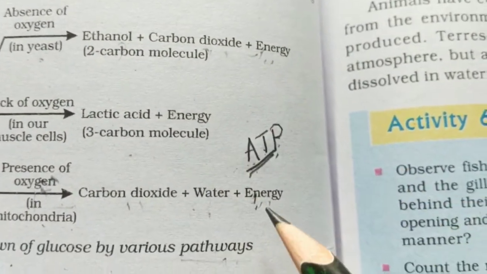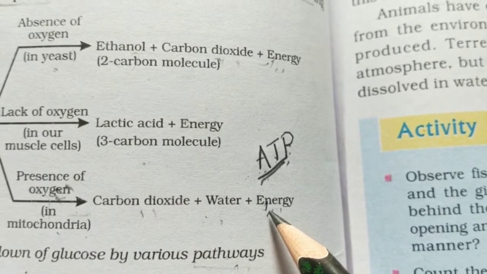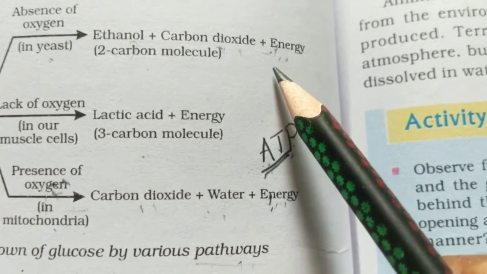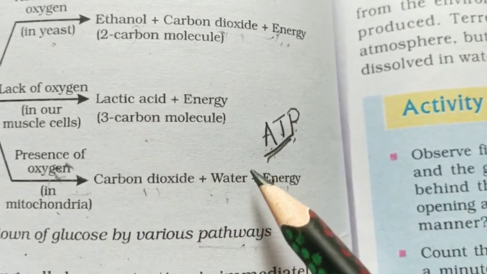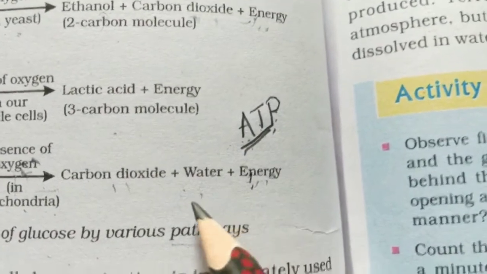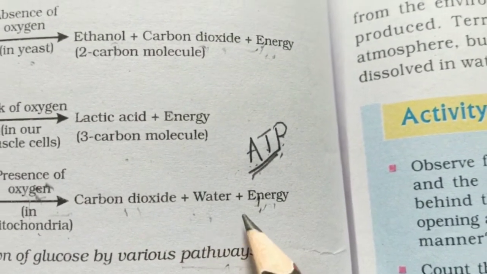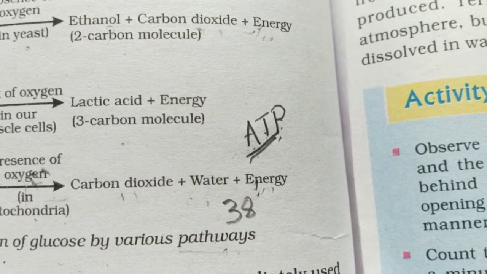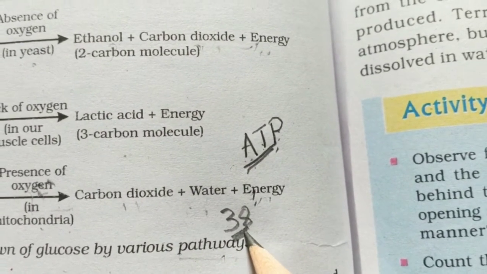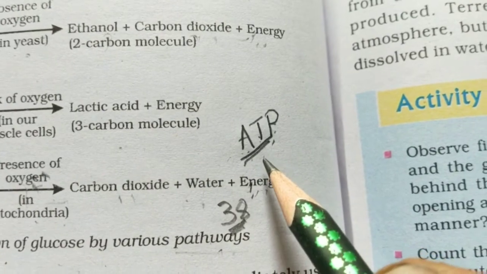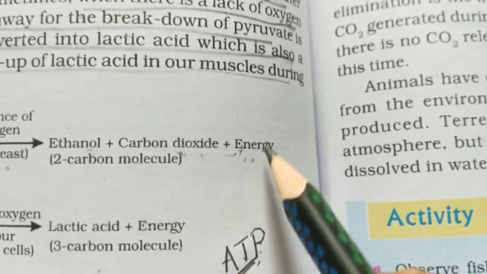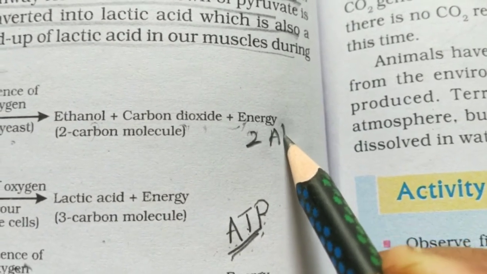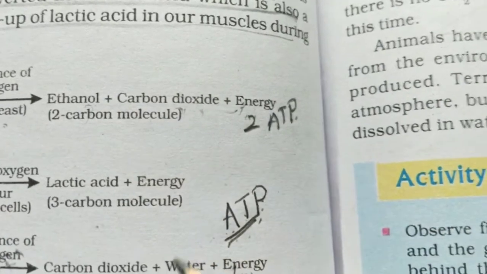Do you know how many molecules of ATP are released during aerobic respiration and anaerobic respiration? We have learned that more energy is produced during aerobic respiration than in anaerobic respiration. So, during aerobic respiration, 38 molecules of ATP are released, whereas only 2 ATP molecules are released during anaerobic respiration.